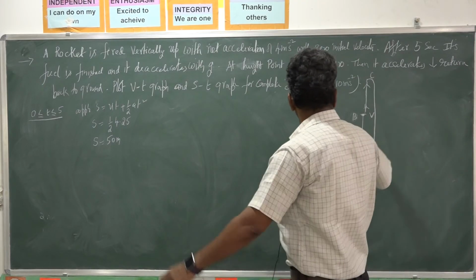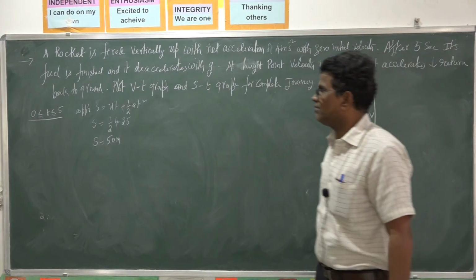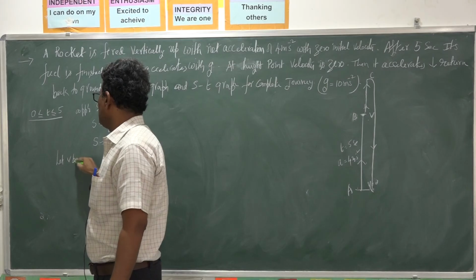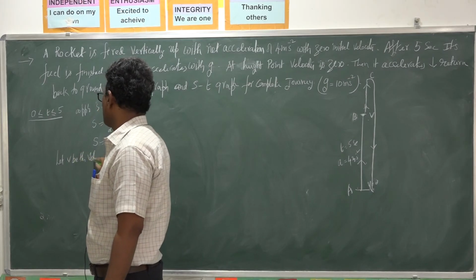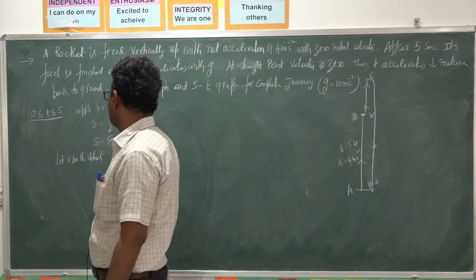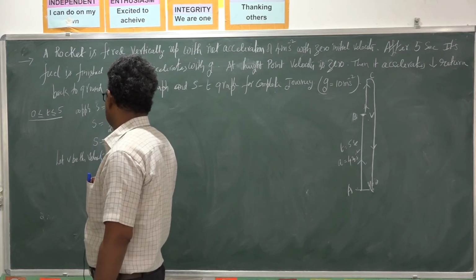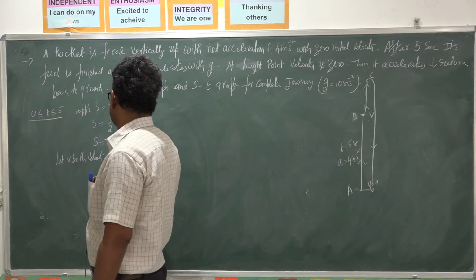So I want the velocity here. Let V be the velocity after t = 5 seconds.